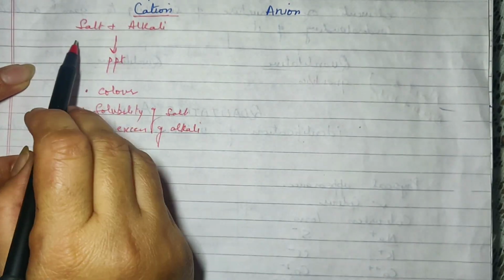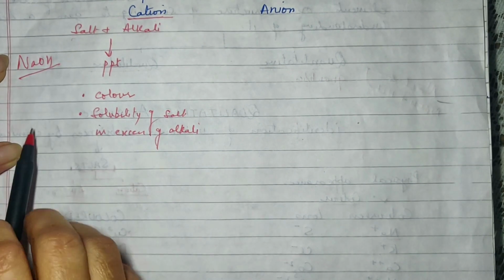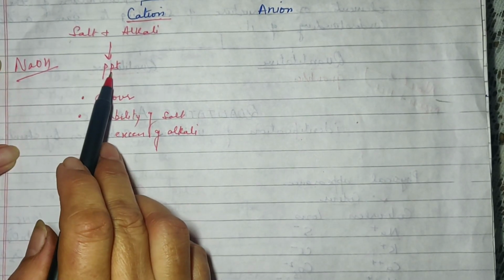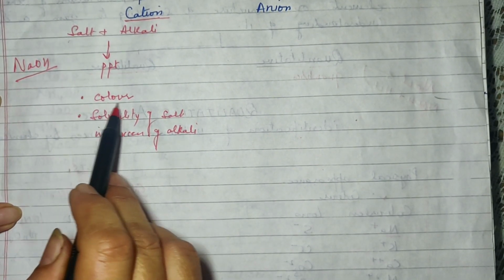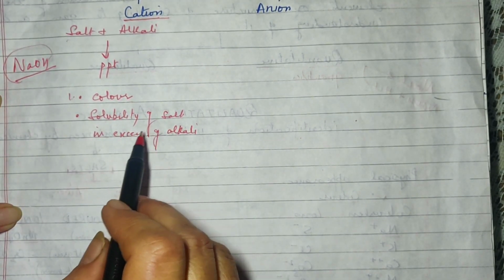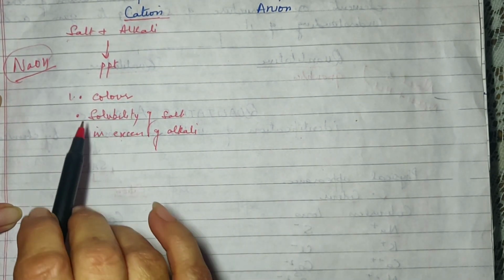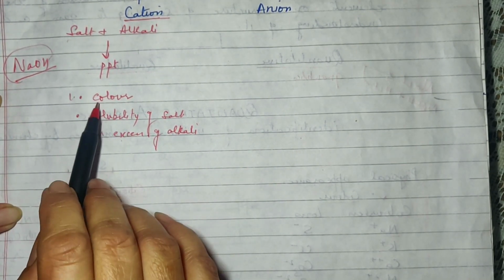That means, suppose you have taken the salt and you have treated it with, say, NaOH. NaOH is the alkali. This will result in the formation of a precipitate. You will note down the color of the precipitate, and then you will add the same alkali in a larger quantity and note whether that precipitate gets dissolved or it does not get dissolved. These are the only two things you are going to observe for the identification of cation.